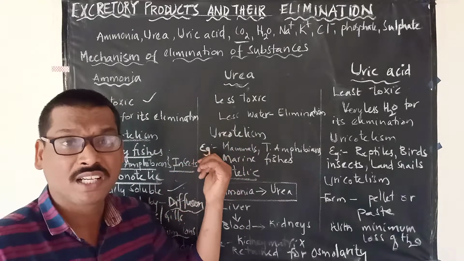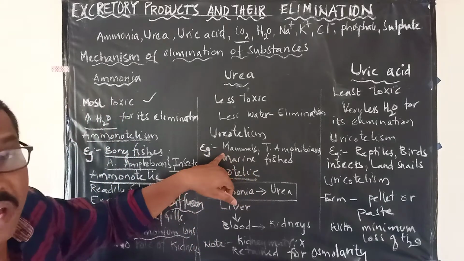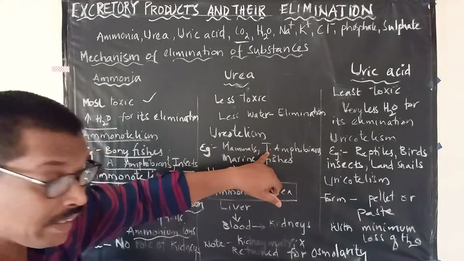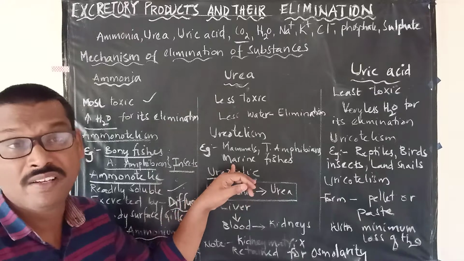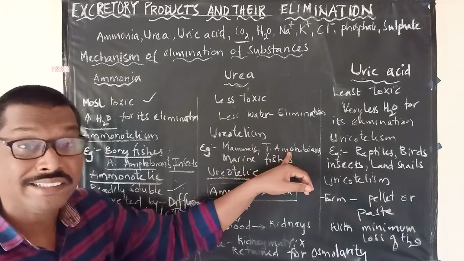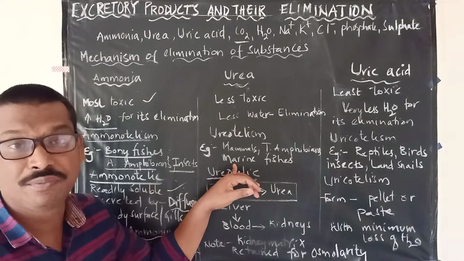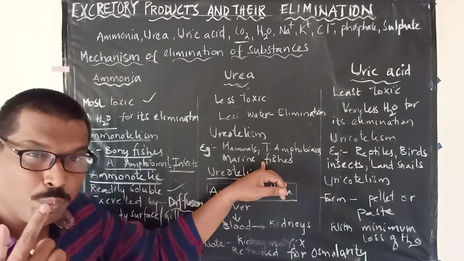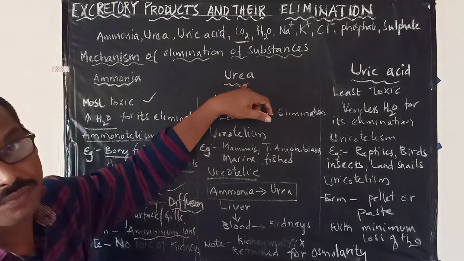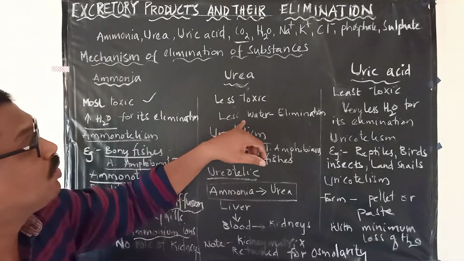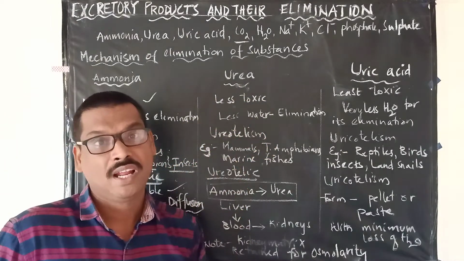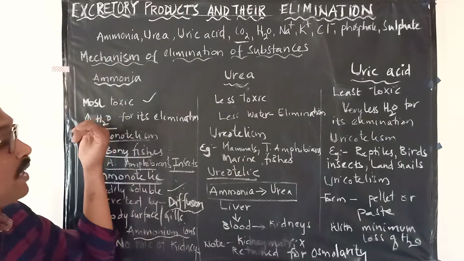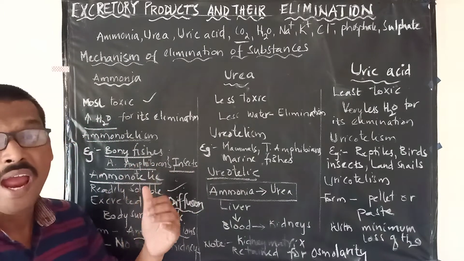The best examples highlighted here are mammals, terrestrial amphibians and marine fishes. All these will be eliminating the waste known as what? Urea from the body using very little water, and urea is less toxic when compared with ammonia.